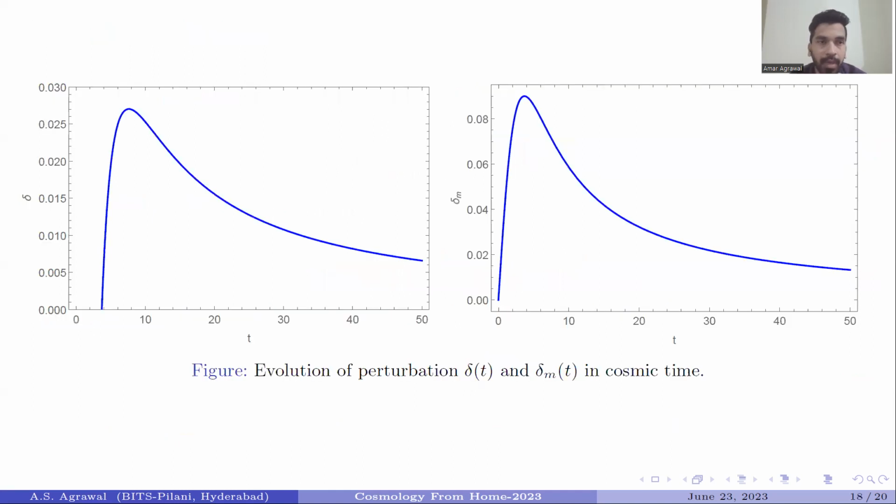Now, in this figure, we have plotted the perturbation of delta with respect to cosmic time and delta_m with respect to cosmic time. We have analyzed that it is showing increasing behavior in the early stage, while in the latter stage, it is going to zero and shows the stability nature of our universe.